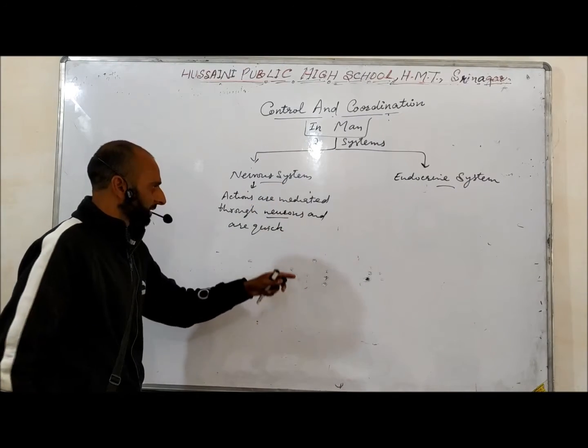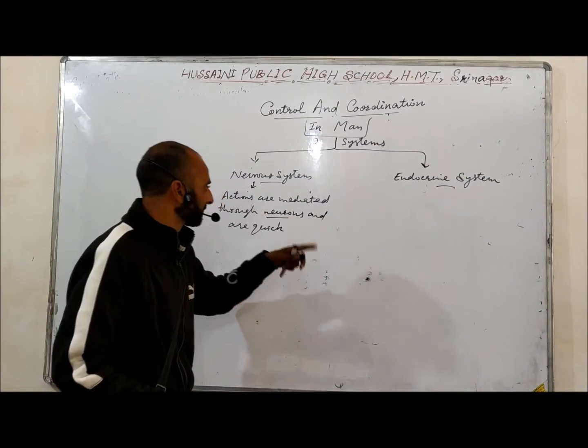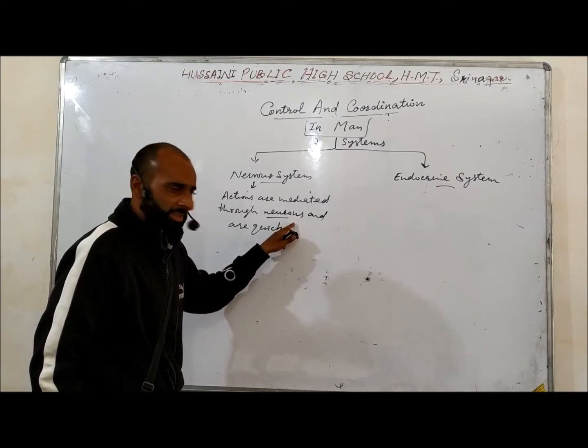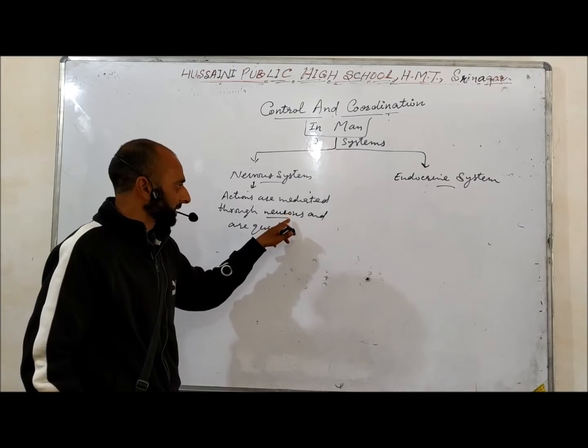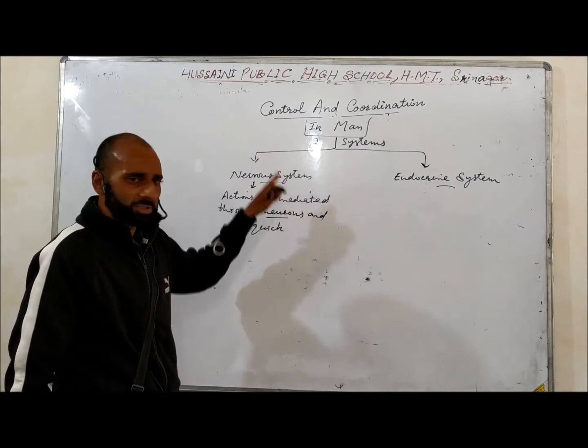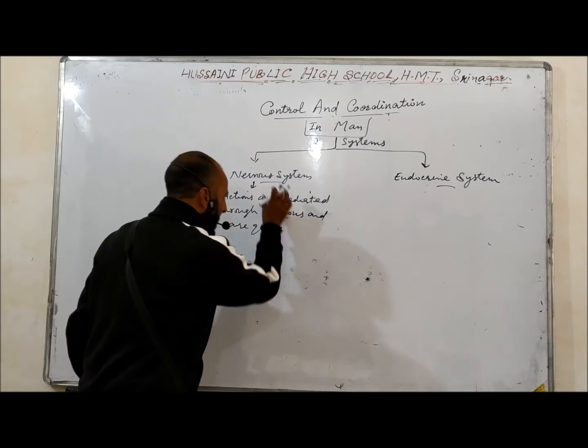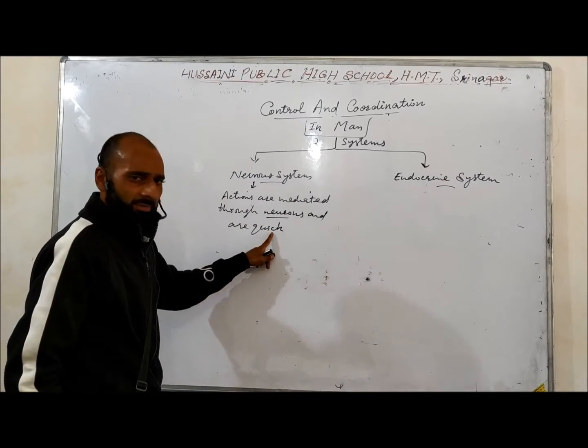In the nervous system, the activities which are controlled are mediated through neurons. Neurons are the functional and structural units of the nervous system. We are going to discuss this in detail. And these actions are very quick.